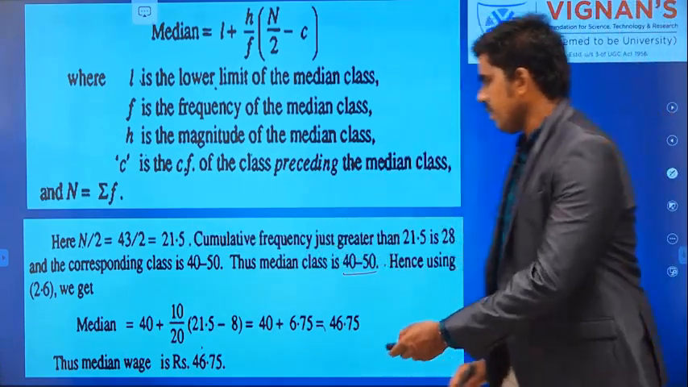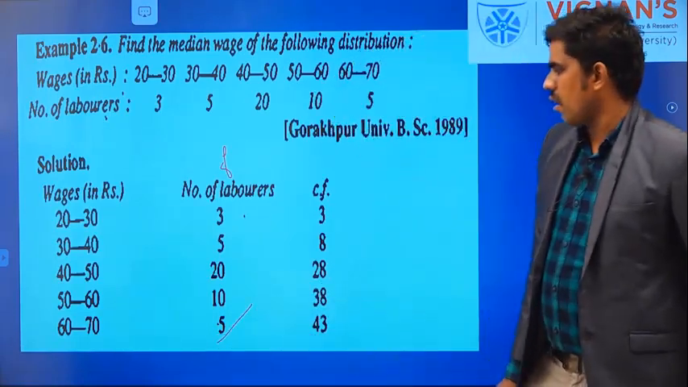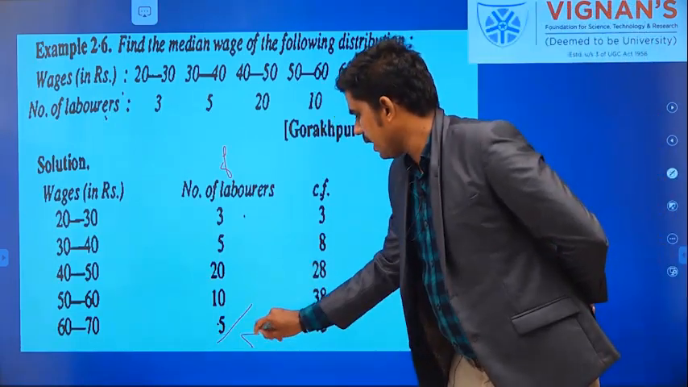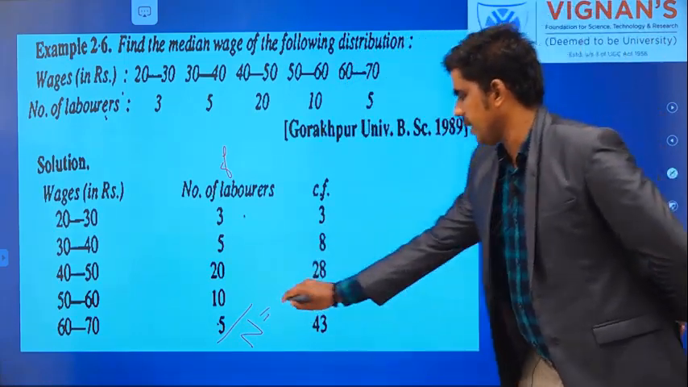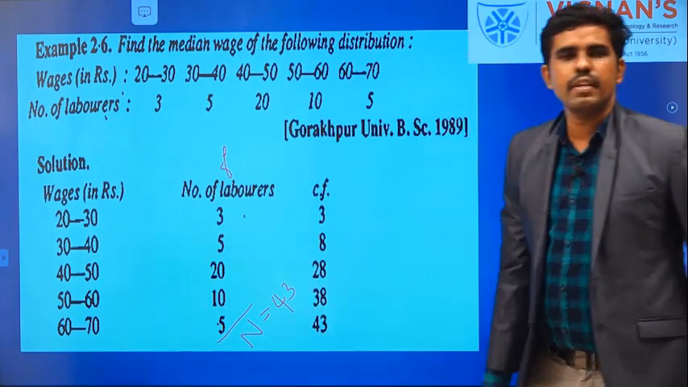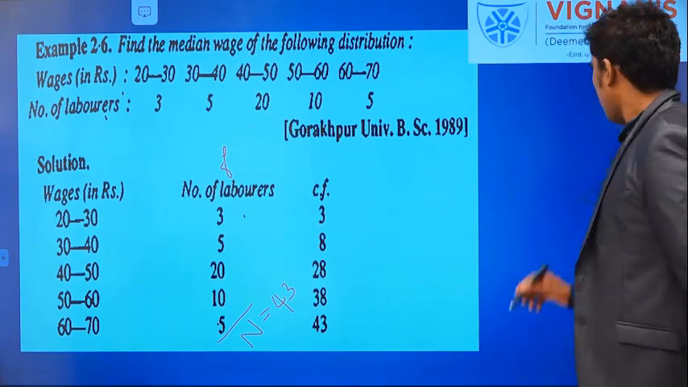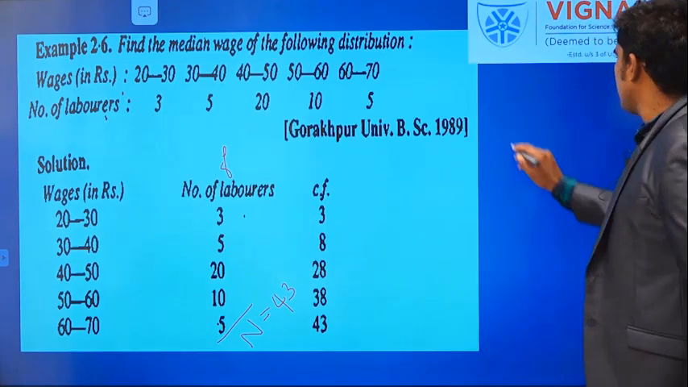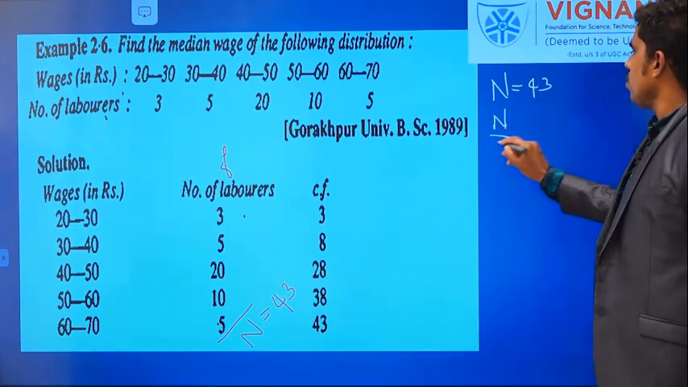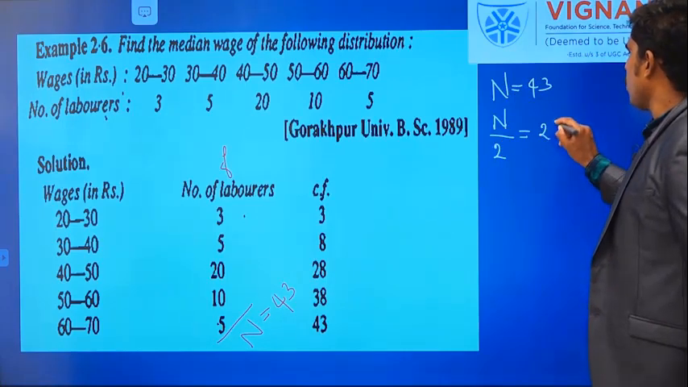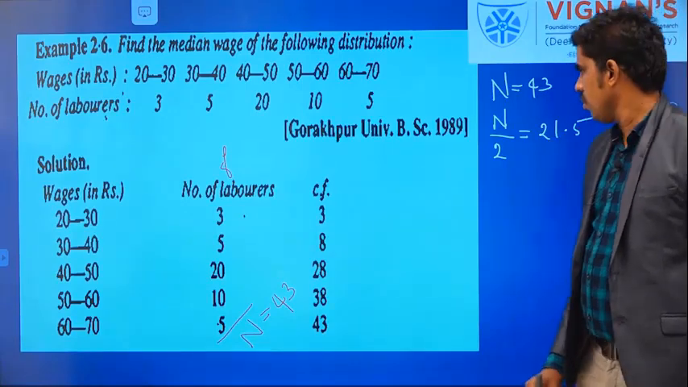What is total n here? This is the summation of all of these. What is total n? I am getting 15, 35, 40, 43, right? The previous procedure. So n is 43. What do I have to find? n by 2. So n is 43, n by 2 is equal to 21.5, right? 21.5 if we divide 43 by 2.